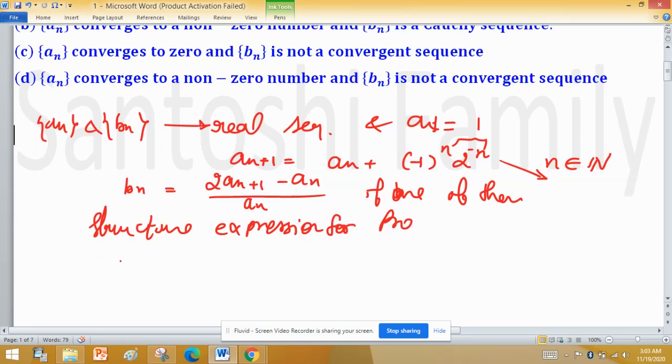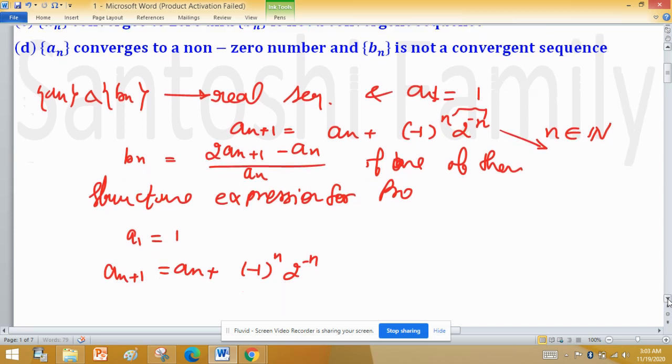So as a_1 equals 1, a_{n+1} is obtained by a_n plus (-1)^n 2^{-n}.